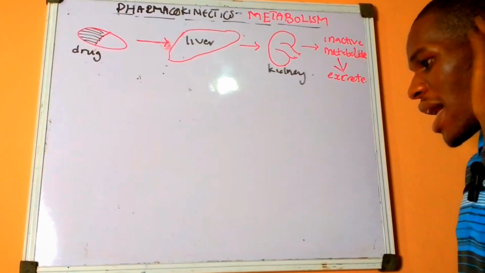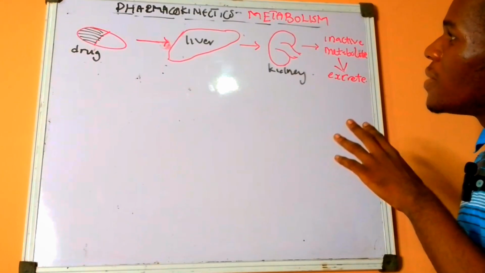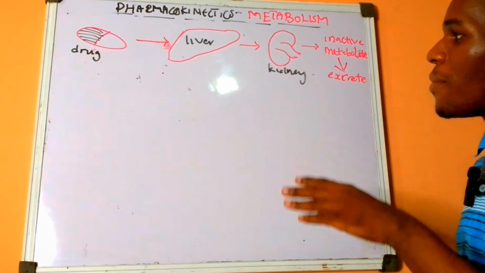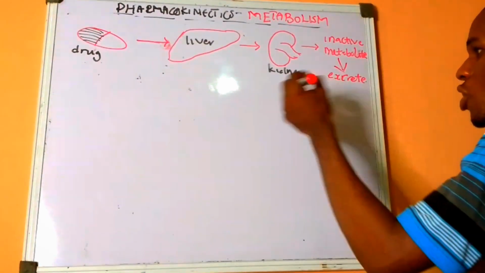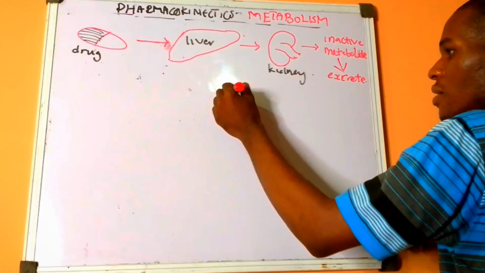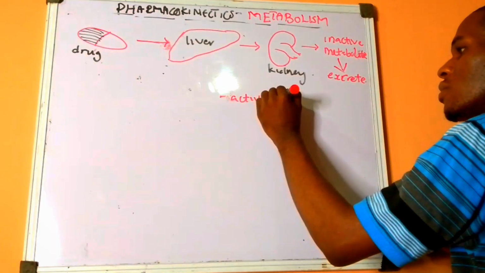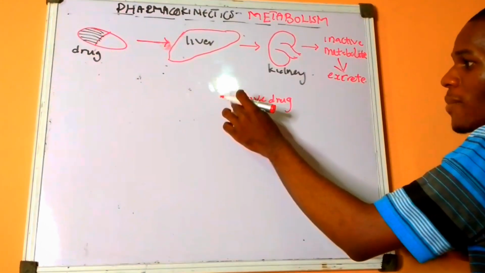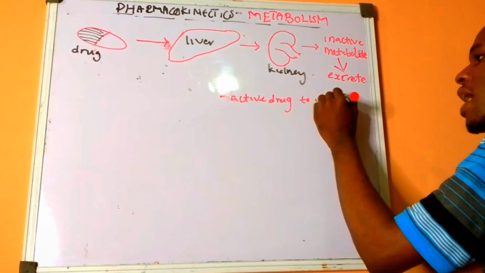But I'm going to be looking at basically the metabolism of drugs and the factors that affect drug metabolism. But we know that for every drug that gets into the body, the drug might be an active drug that has no active actions. The drug might be converted from an active drug to an inactive drug.